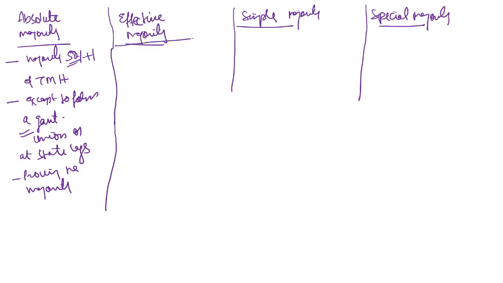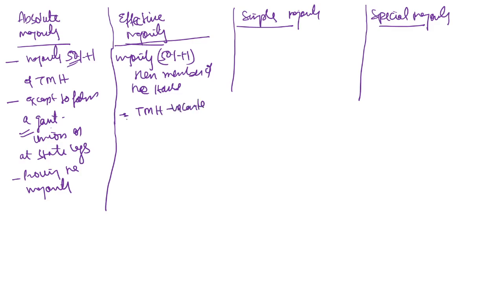Now when we talk about effective majority, it means the majority, that is 50% plus 1, of the then members of the house. Which means the total membership of the house minus vacant seats becomes the then members of the house.